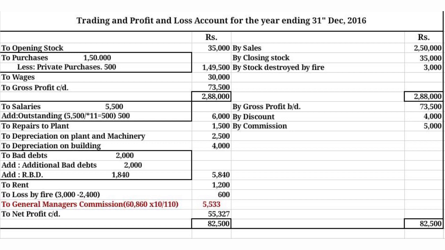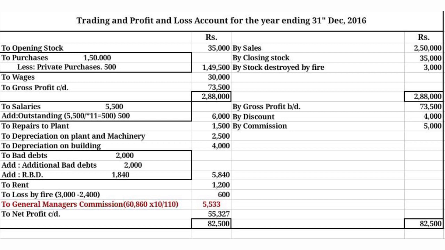Now we need to calculate the general manager commission. See, in the adjustment they said the general manager was to be given a commission at 10%, if the net profit after charging such commission. So we need to calculate the general manager commission here. First of all, we need the rough net profit of the firm, that is 60,860 into 10 by 110. That means we need to calculate the net profit after charging such commission. So that net profit includes that 10% commission of the general manager. First of all, we need to dig out that amount.